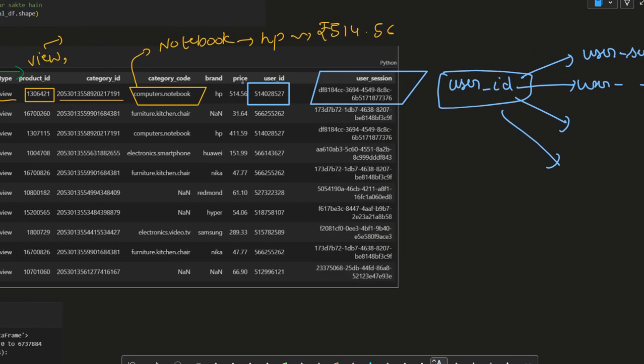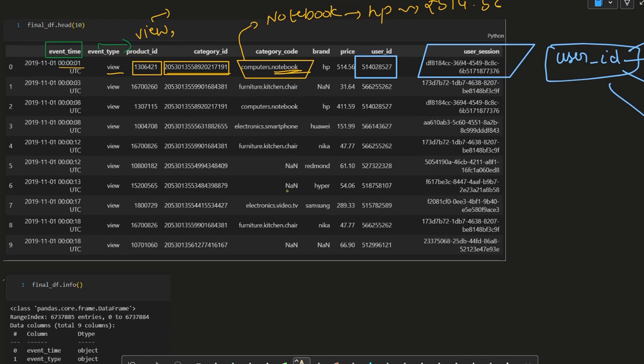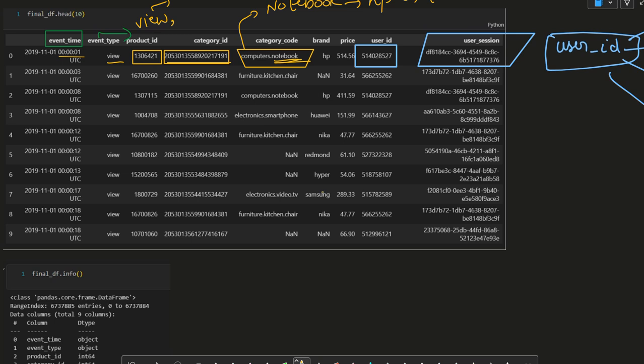Now what we have done is, so there are two things. Category ID is a numerical value which is system generated, and product ID is also unique for every product, which is mapped to the product. For example, the product here is a notebook. Now the very important thing is to identify which product this is.